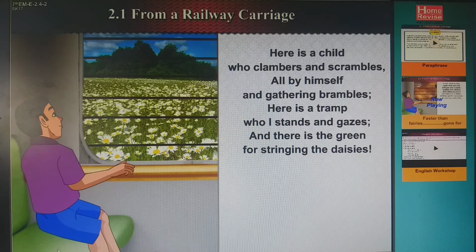Today we are ending the poem up to here only. The last paragraph and the exercise in the next session. Just read this poem, very important. Who is the speaker? You can say a little boy is the speaker, right? What does he describe? He describes many things, right? Bridges, houses, hedges, ditches, meadows, hills, plains, then painted stations, right? So many things he is describing. Yeah, just read this poem properly.